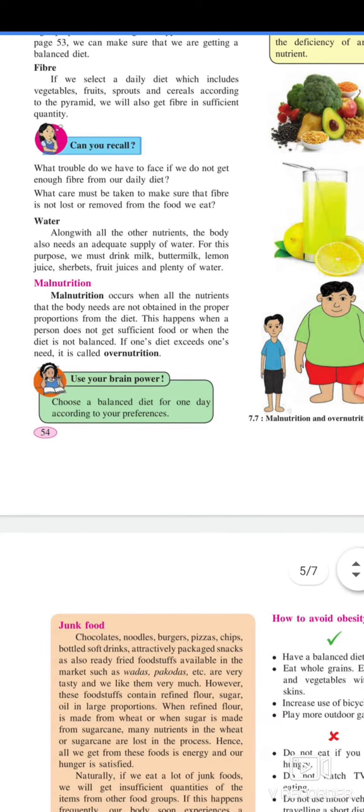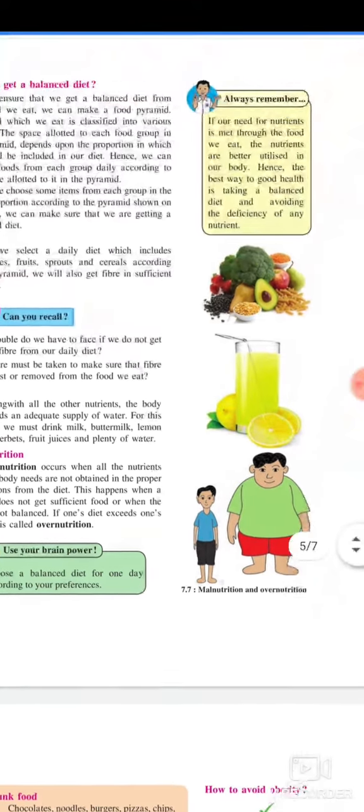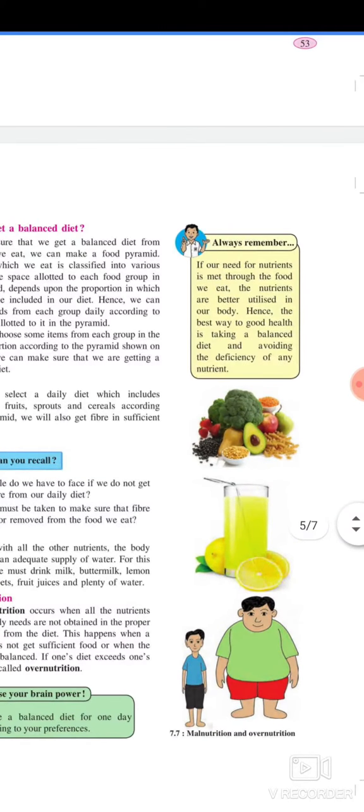Use your brain power. Choose a balanced diet for one day according to your preferences. Always remember, if our need for nutrition is not met through the food we eat, the nutrients stored in our body are utilized. Hence, the best way to good health is taking a balanced diet and avoiding the deficiency of nutrients.